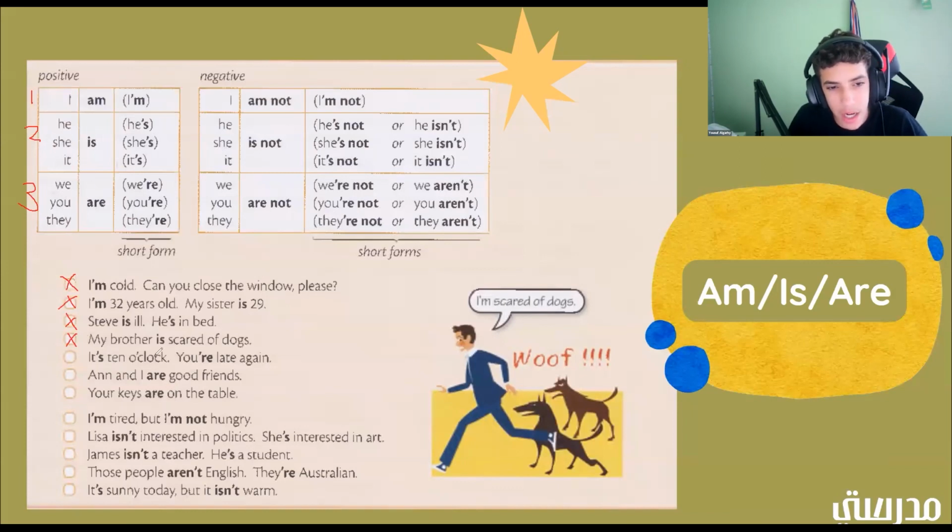So now we have it's 10 o'clock. You're late again. Okay. So now we have two here. Okay. So we have it's and you're. Are they positive or negative? They're positive. All right. Great job. So what group is it's in?